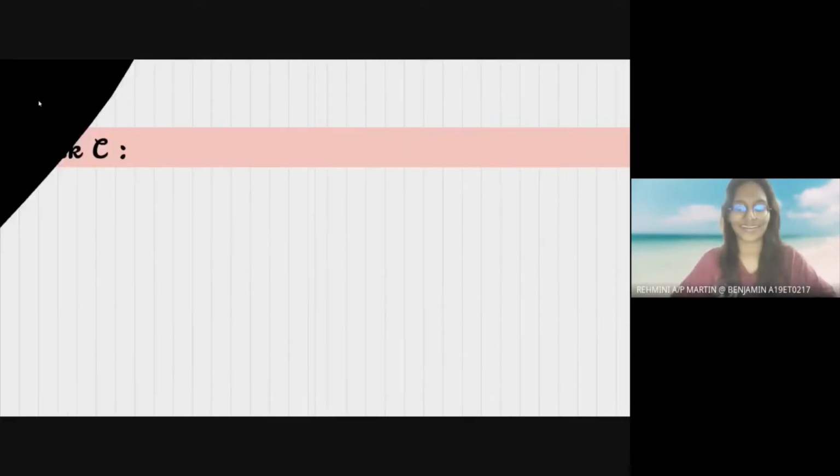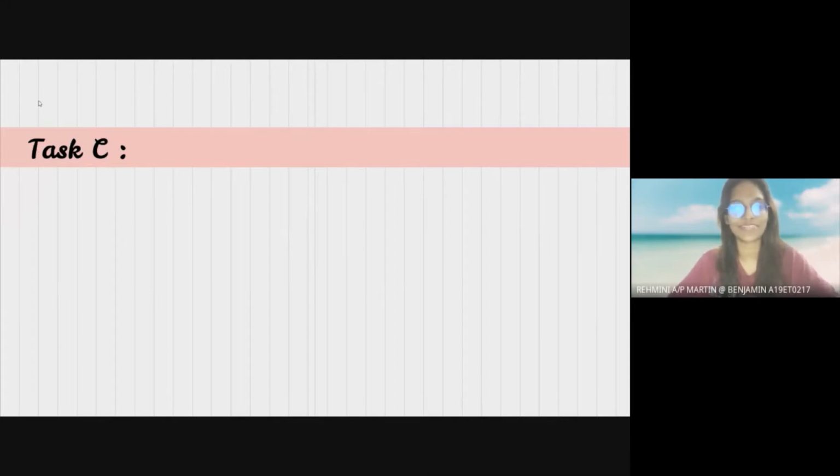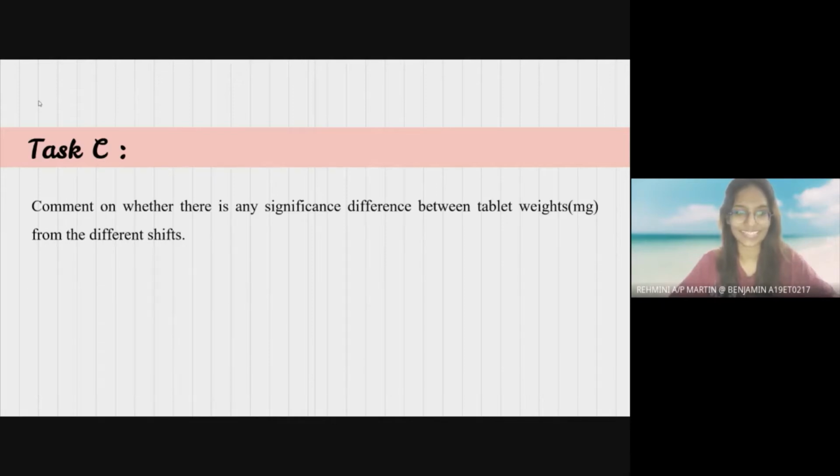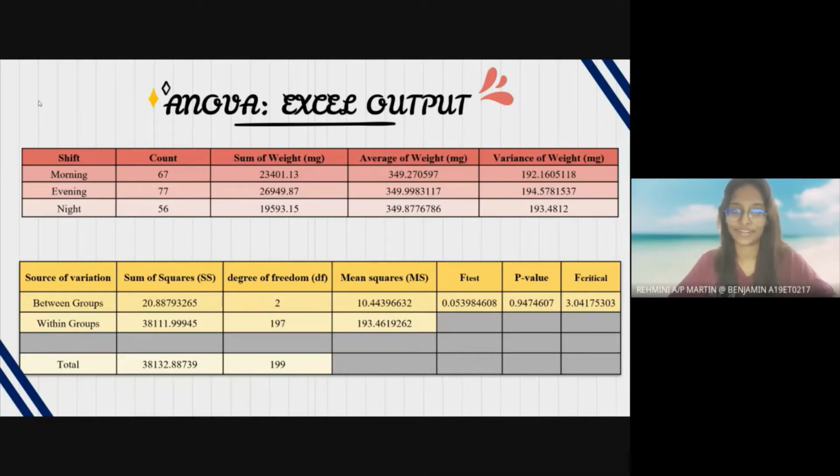Thank you. Hi everyone. So now me, Remini Martin, will proceed with the next part of our project, which is task C. So this task C is regarding the comment on whether there is any significant difference between tablet weights from the different shifts. Okay. So basically we're going to use ANOVA here.